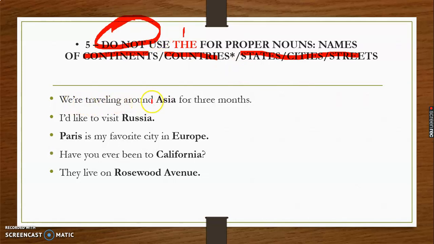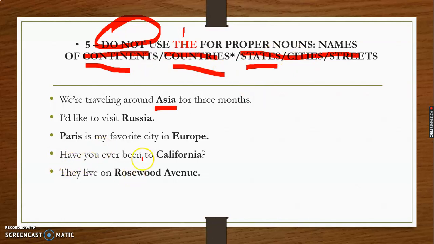We are traveling around Asia. Asia is a continent, so we have not used "the," because with continents "the" is not used. I would like to visit Russia. Russia is a country, so here again "the" is not used. Paris is my favorite city in Europe. Paris is a city of Europe, so here again "the" is not used. So with the state, with the country, with the continent, and with the city also.